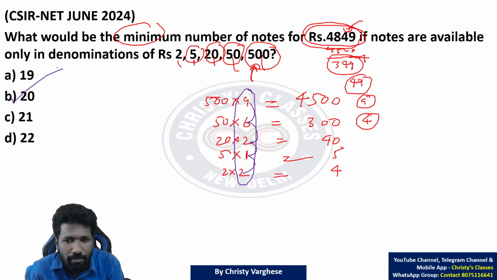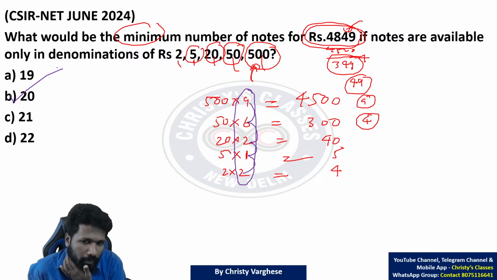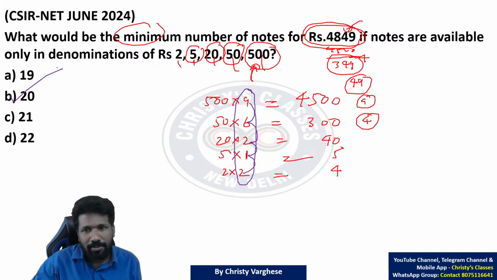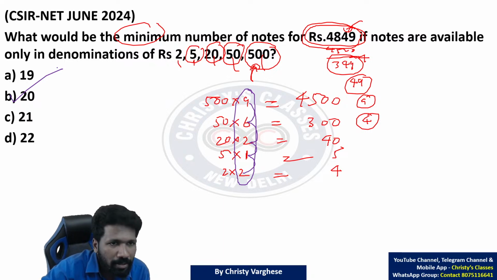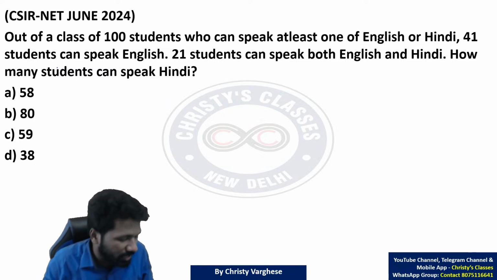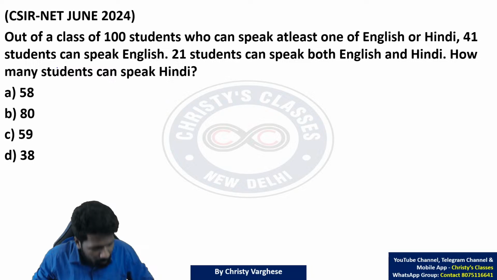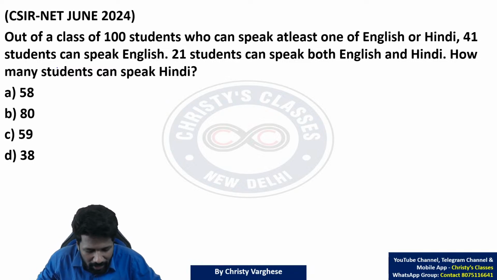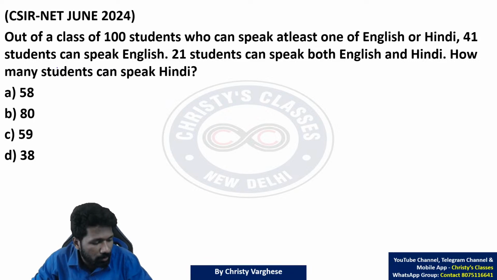If there is any doubt, please ask. That was a straightforward question asked in this paper. So this was also a straightforward question, a repetition of a previous year question. These kinds of questions we have discussed many times, even on this YouTube channel in the Venn diagram chapter. You can check it. On this YouTube channel itself, there are many playlists of CSIR-NET, GATE, civil service exam, etc.